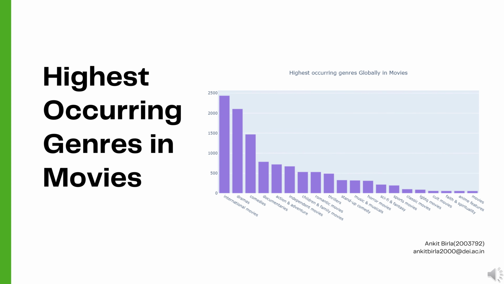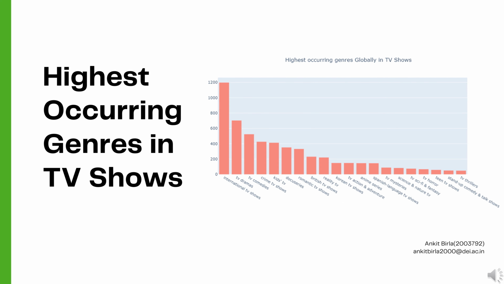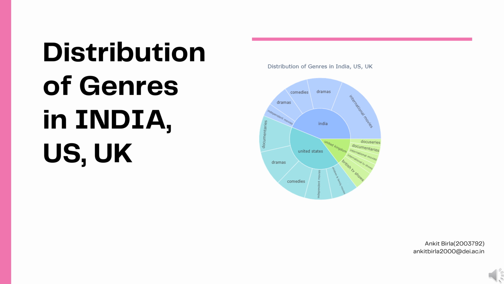Now coming to the genres, the highest occurring genre in movies is international movies, and in TV shows it is international TV shows. Now finally, see this chart for a deeper understanding of the distribution of genres in India, US, and UK.